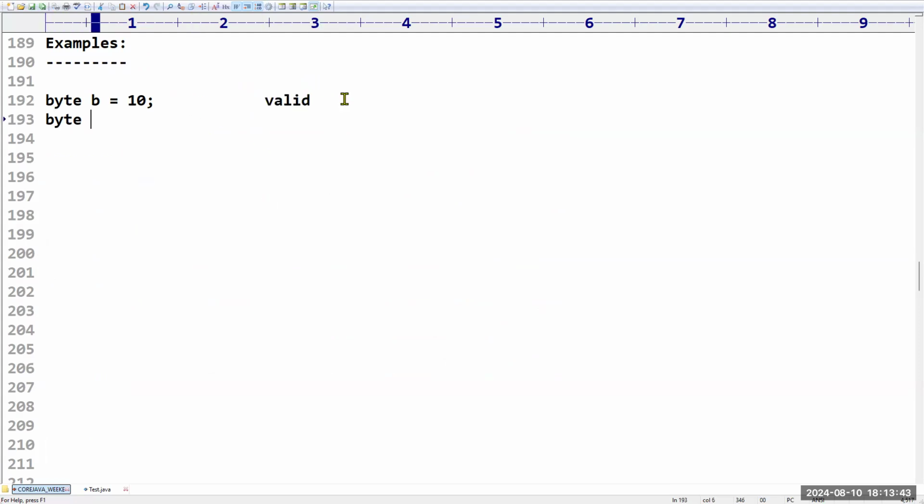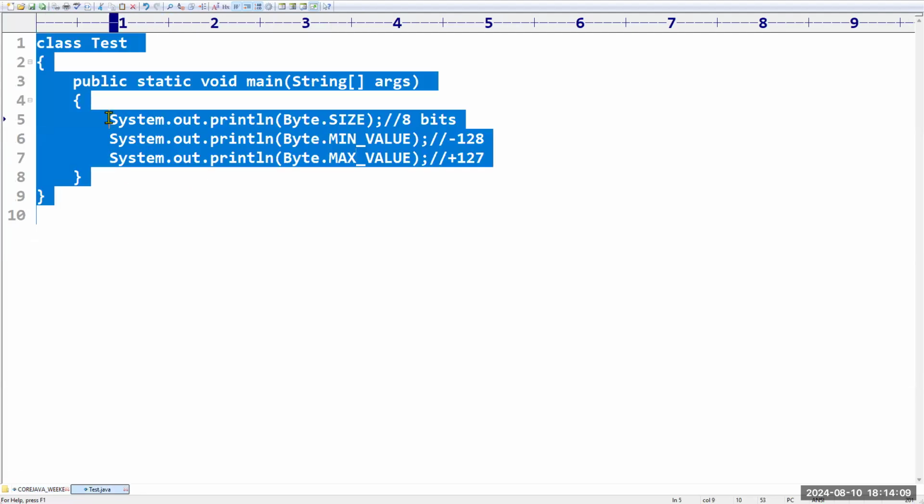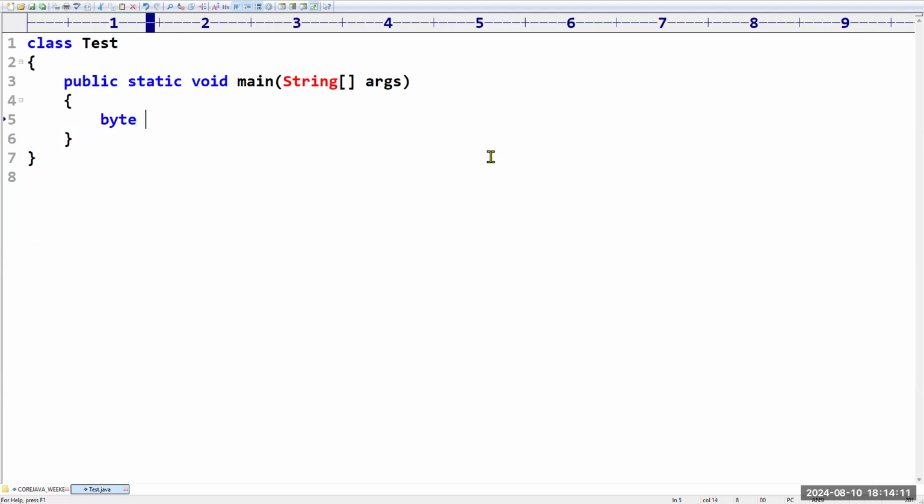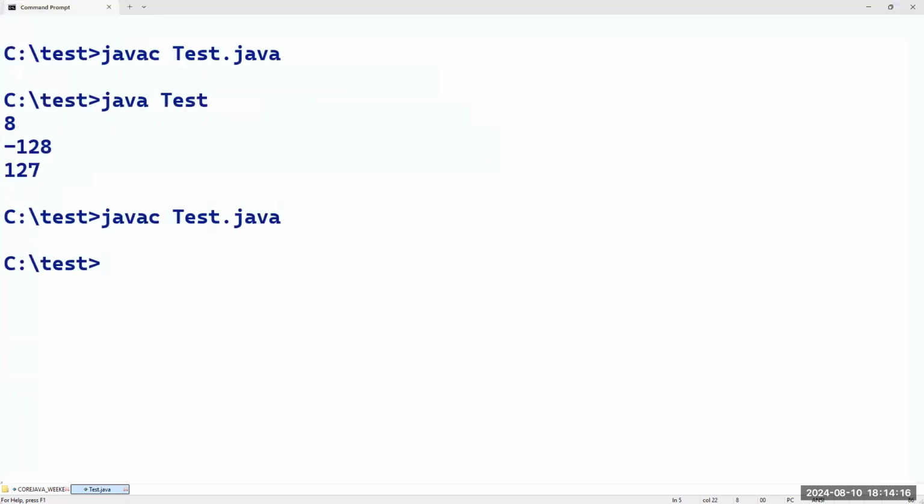Can I take byte b = 127? Can I give? Is it valid or invalid? Valid. Sir, can I give byte b = 128? Invalid, because the allowed range is only up to 127, right? What will happen if I take byte b = 127? The program is going to compile fine.